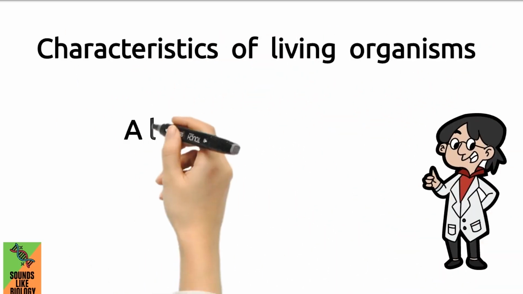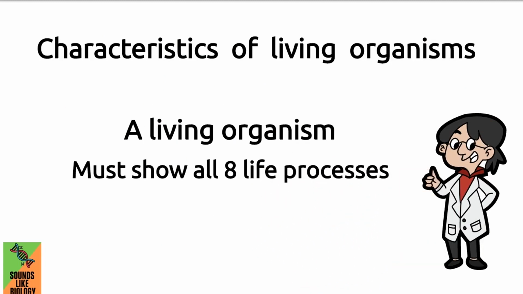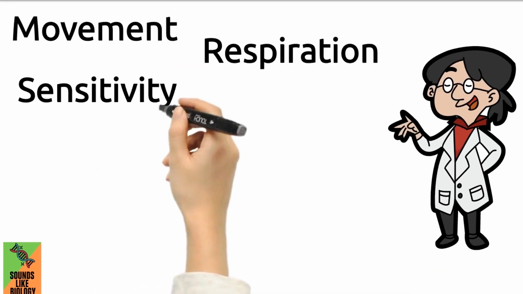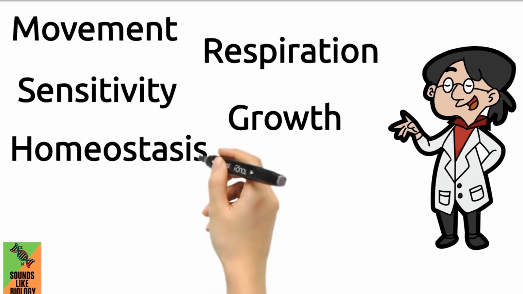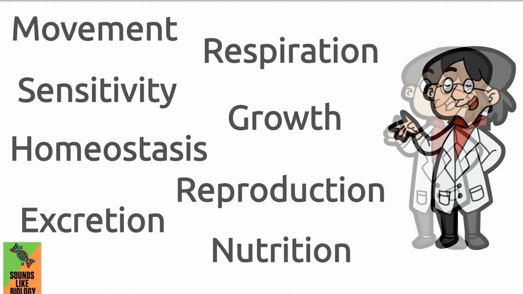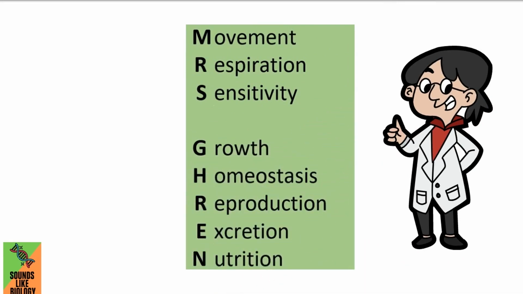Characteristics of living organisms. For an organism to be considered living, it must show all 8 life processes. Here are the 8 characteristics of living organisms: movement, respiration, sensitivity, growth, homeostasis, reproduction, excretion and nutrition. An easy way to remember all 8 is a phrase using the first letter of each word. Mrs. GHREN. Let's look at each of these processes.